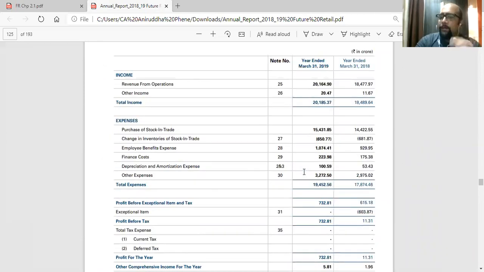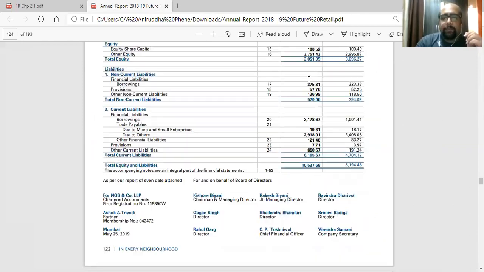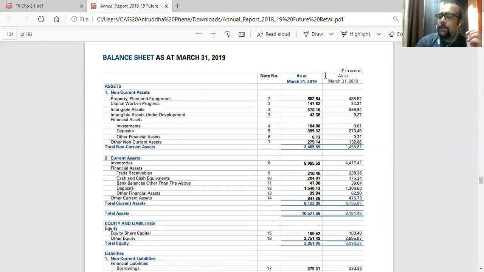The current year is 18, and this is the income statement. The current year is 18, the previous year is 17-18. Okay. So sometimes they also have to add another column as at 1st April 17. That is the balance sheet at the start of the preceding period.